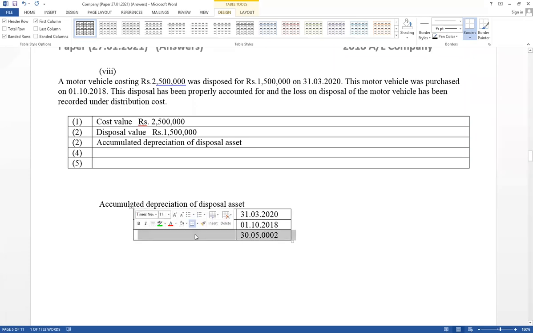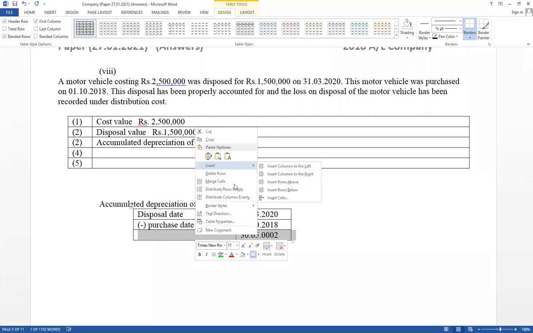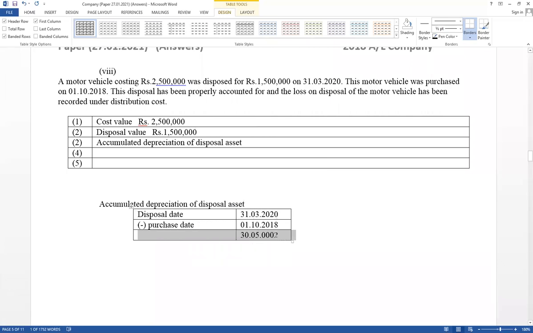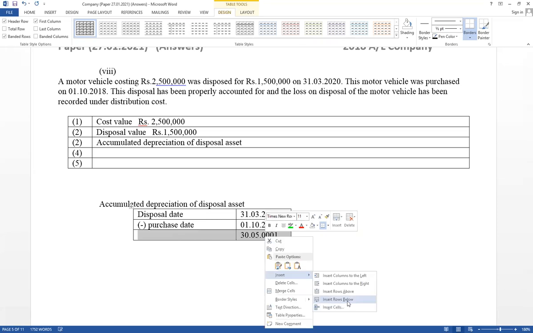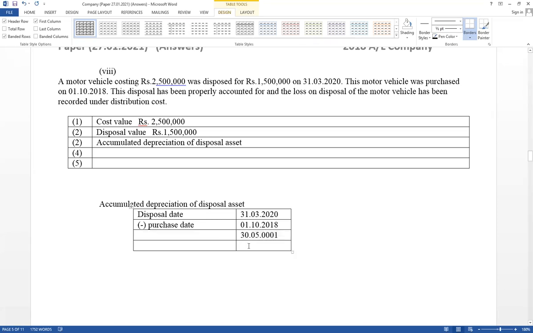Roughly, so here 19 available. Take 1 from here. Therefore 19 minus 18 equal 1. Therefore from purchase date to disposal date, the disposal asset was used for 1 year and 6 months. 30 days became 1 month.